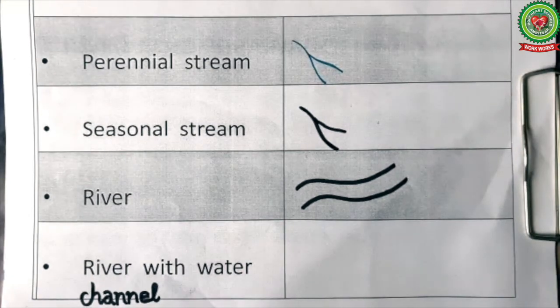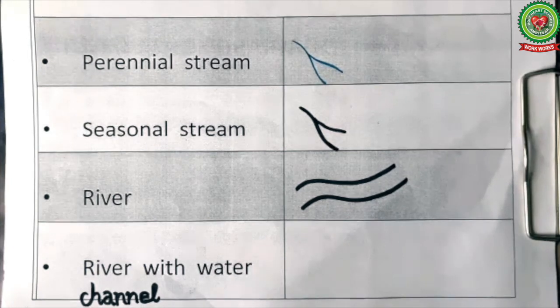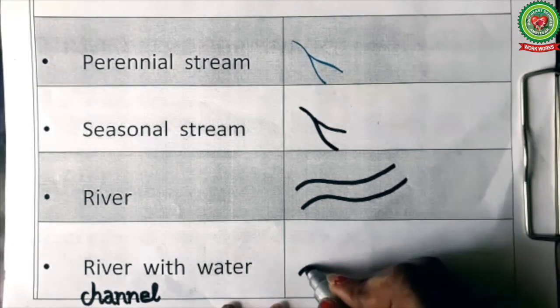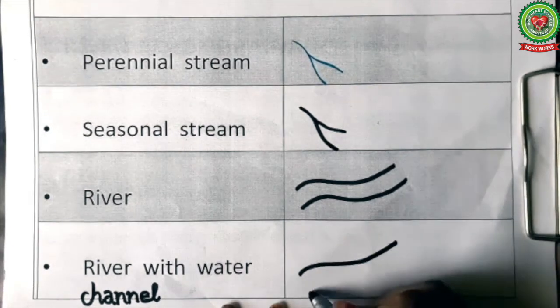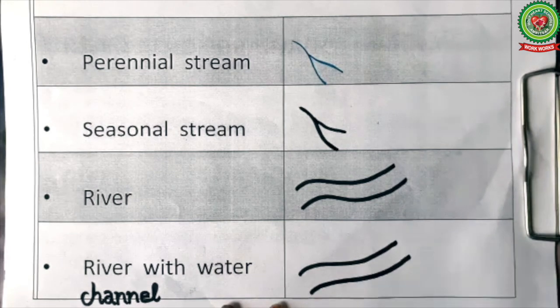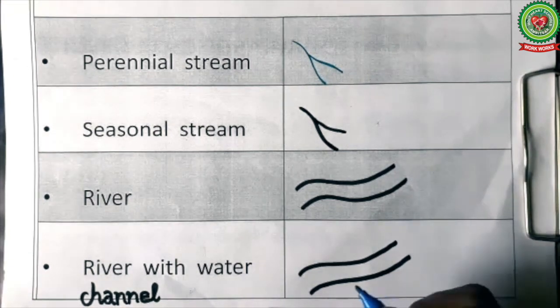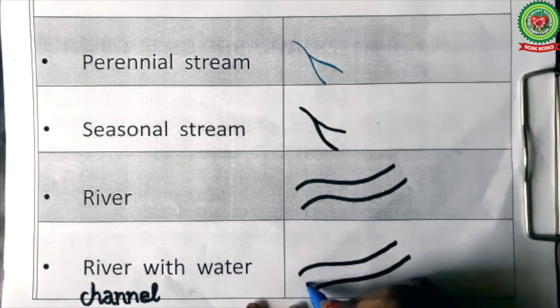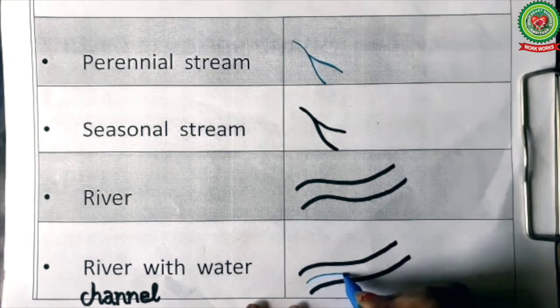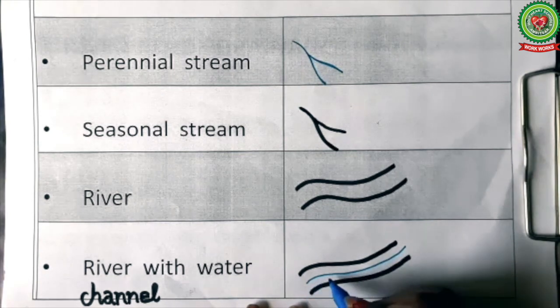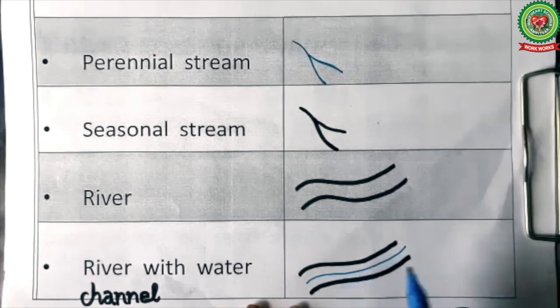Next we will draw the symbol for a river with water channel. First of all, we'll draw the river in black color, same as we have drawn the river above. Now to show a water channel, we'll use blue color. So I will draw a blue line almost in the center of the river like this. So this blue line inside the river indicates that this river has water channel.